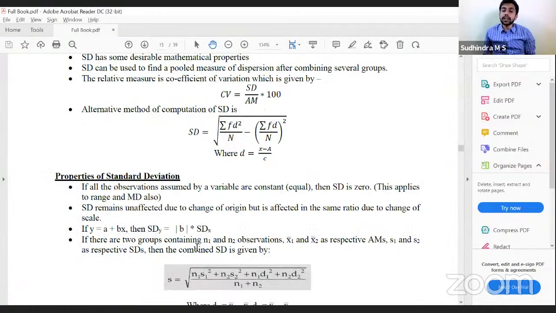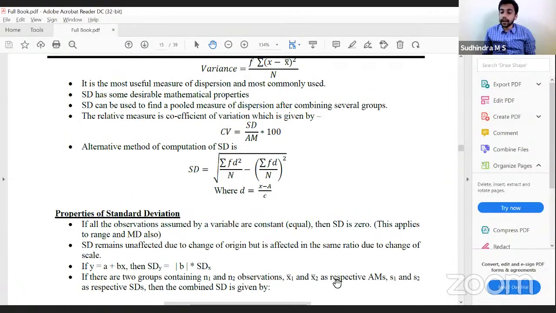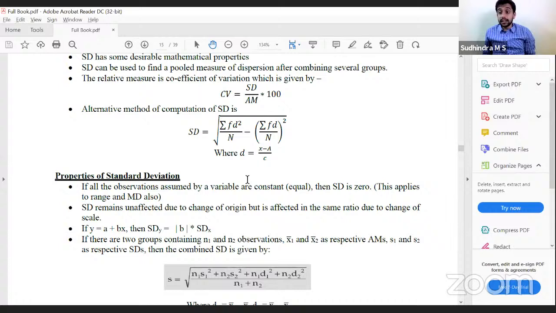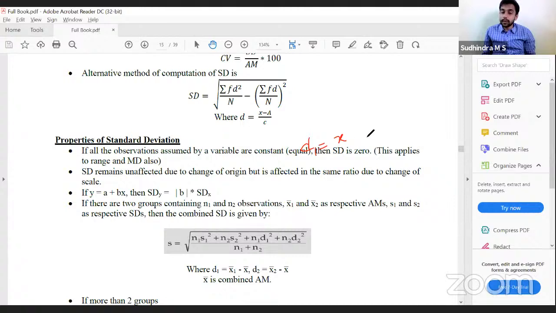If there are two groups containing n1 and n2 observations, x1 bar and x2 bar as respective arithmetic means, and s1 and s2 as respective standard deviations, what would be the combined standard deviation? We have to consider the square, the variance, not the standard deviation. So it is n1 s1 square plus n2 s2 square plus n1 d1 square plus n2 d2 square, divided by n1 plus n2, where d1 is x1 bar minus x bar.